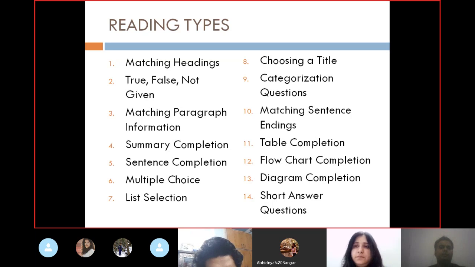First of all, there is matching headings, then true false not given, then matching paragraph information, then summary completion, sentence completion, multiple choice, list selection, choosing a title, categorization questions, matching sentence endings, table completion, flowchart completion, diagram completion, and short answer questions. Okay, not every one, but a few of those I'm going to discuss with you.